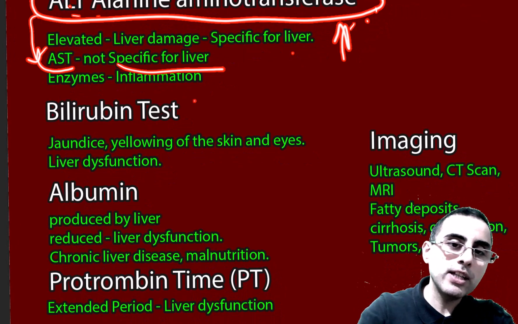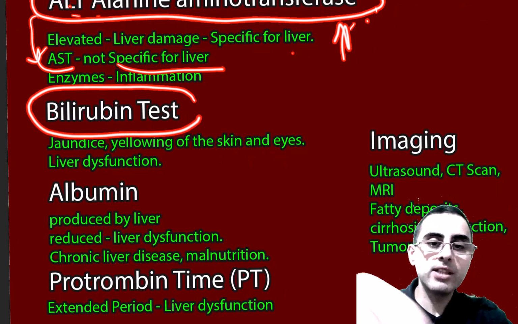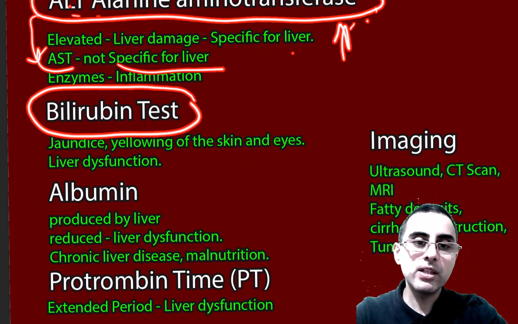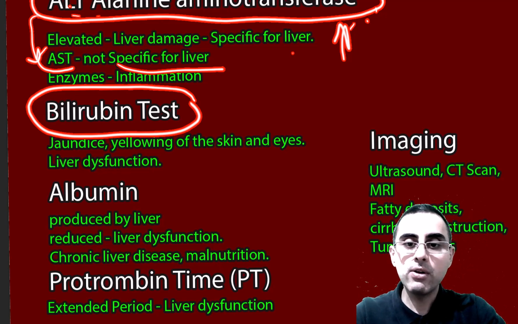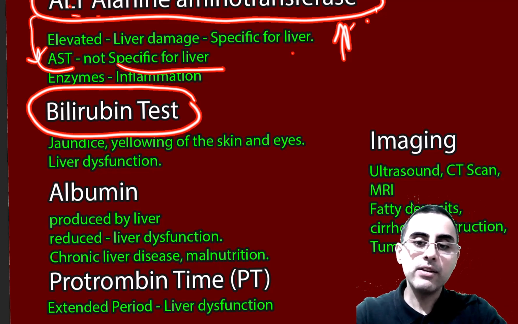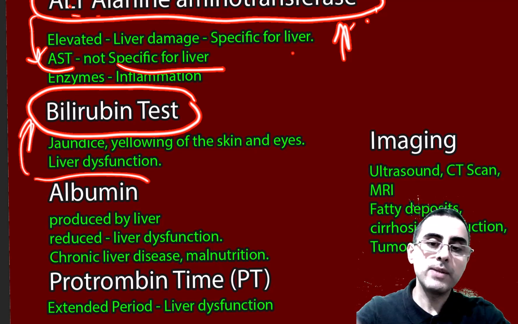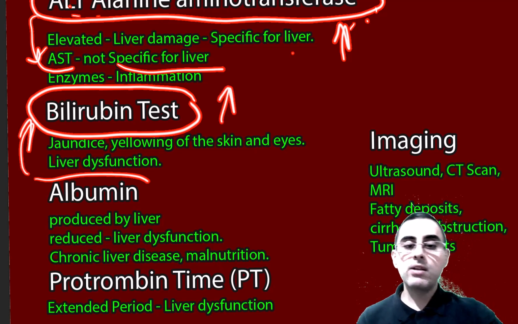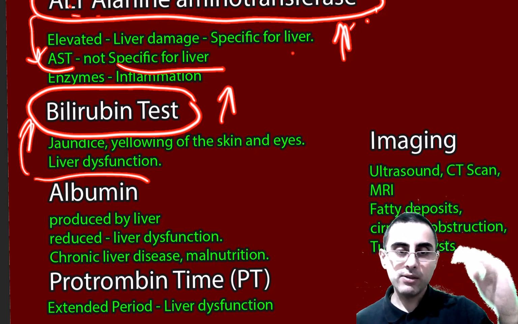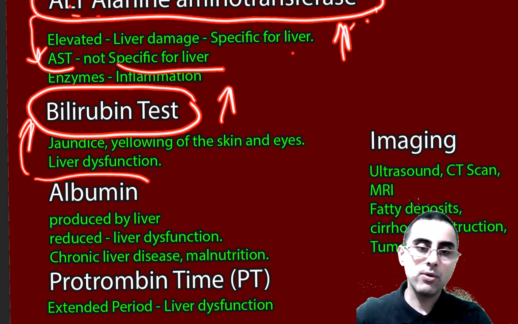Important test is bilirubin test. Also, when a person has jaundice, yellowing of the skin and eyes, and we have liver dysfunction, frequently bilirubin level is increased also. And of course bilirubin level can be increased before these symptoms occur also.